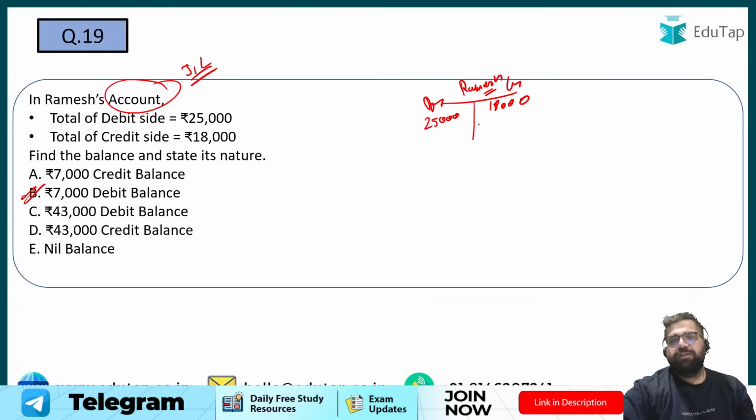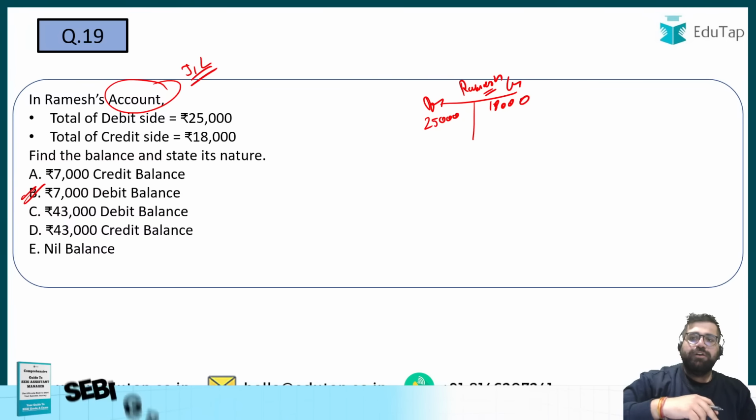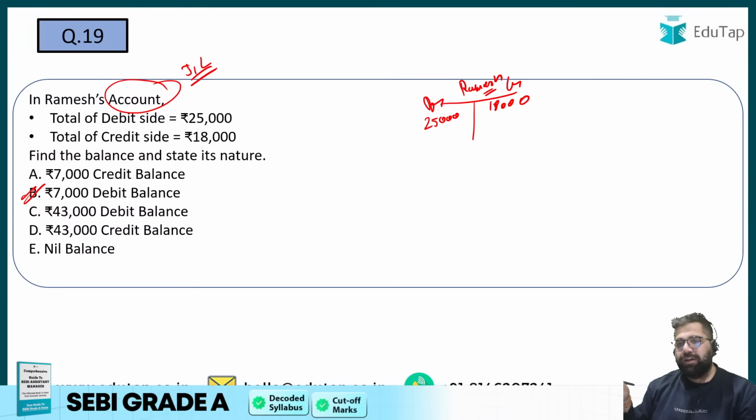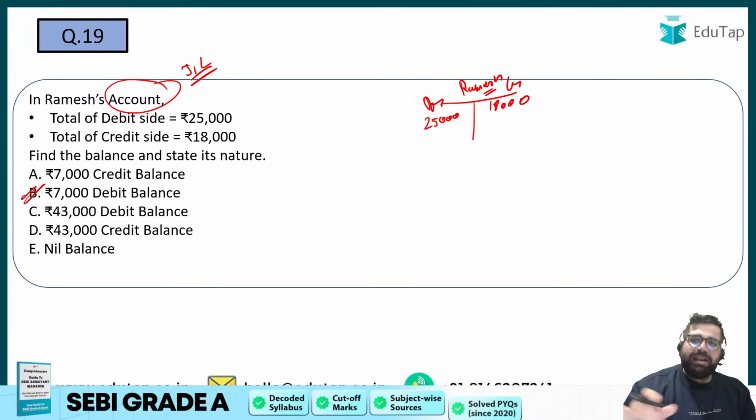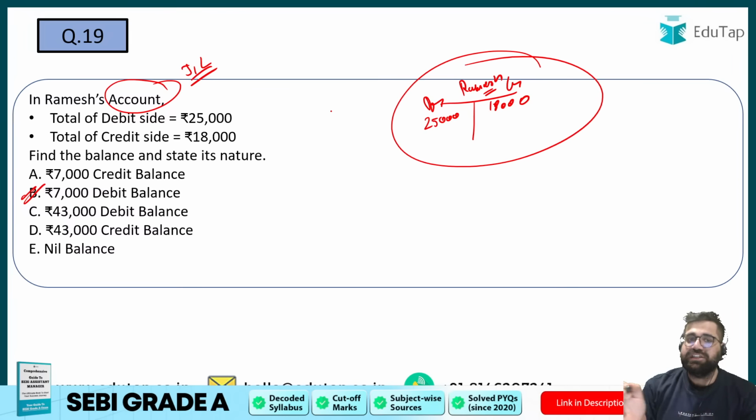So I will write over here, by balance carried forward 7,000. Next year I will open my account of Ramesh by balance brought forward 7,000, right? So this is known as balancing of ledger accounts.